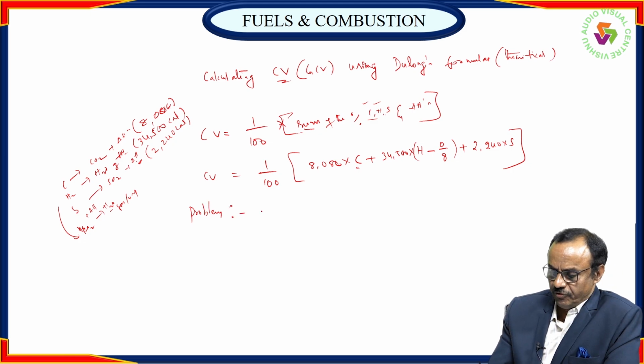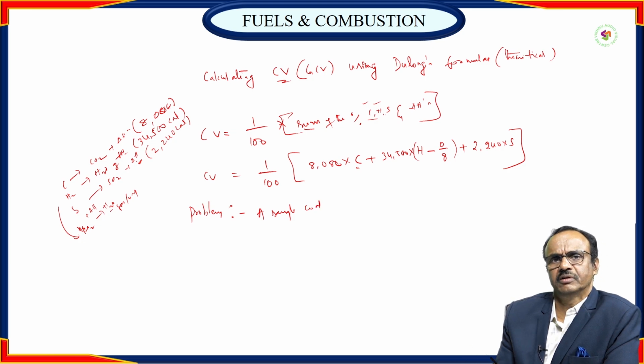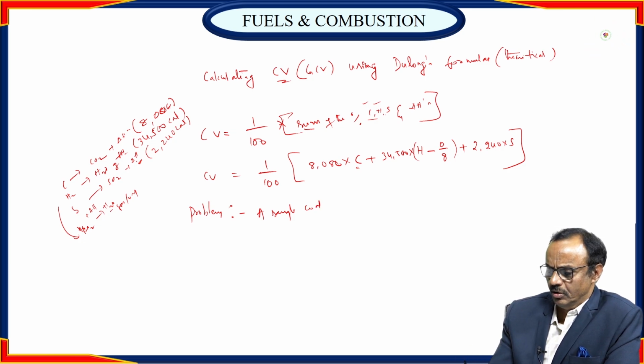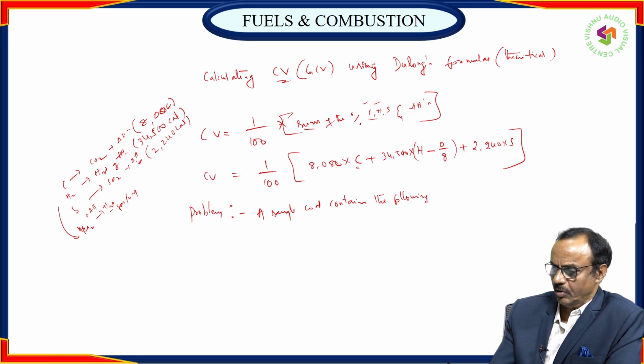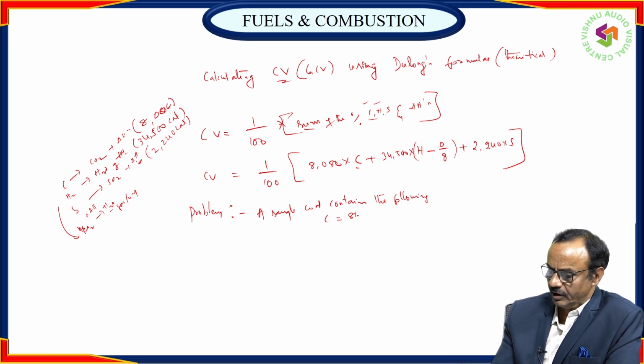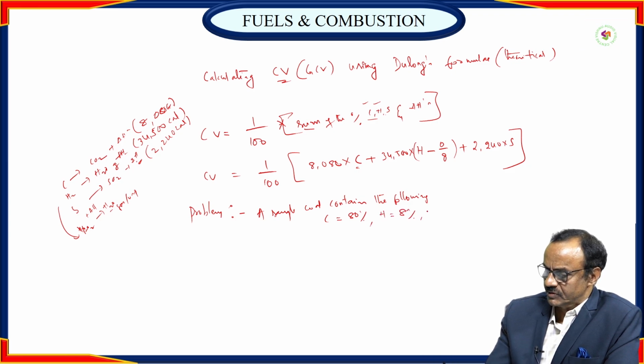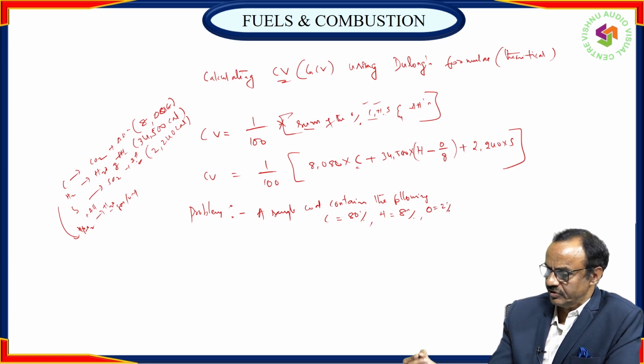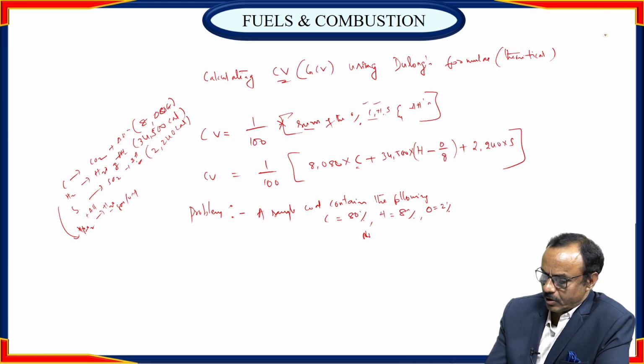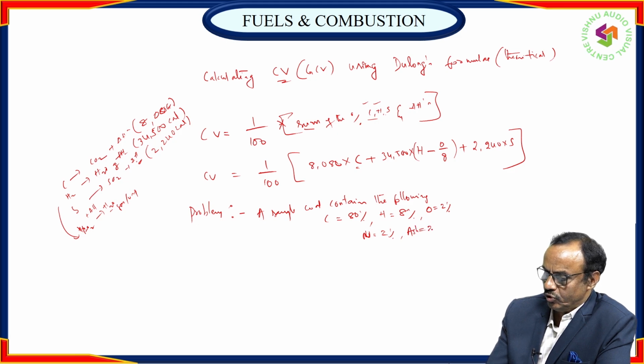A sample of coal, a solid fuel. I'm taking a solid fuel example, coal, which contains the following: carbon is equal to 80%, hydrogen is equal to 8%, oxygen is equal to 2%, nitrogen is equal to 2%, and ash is equal to 2%.